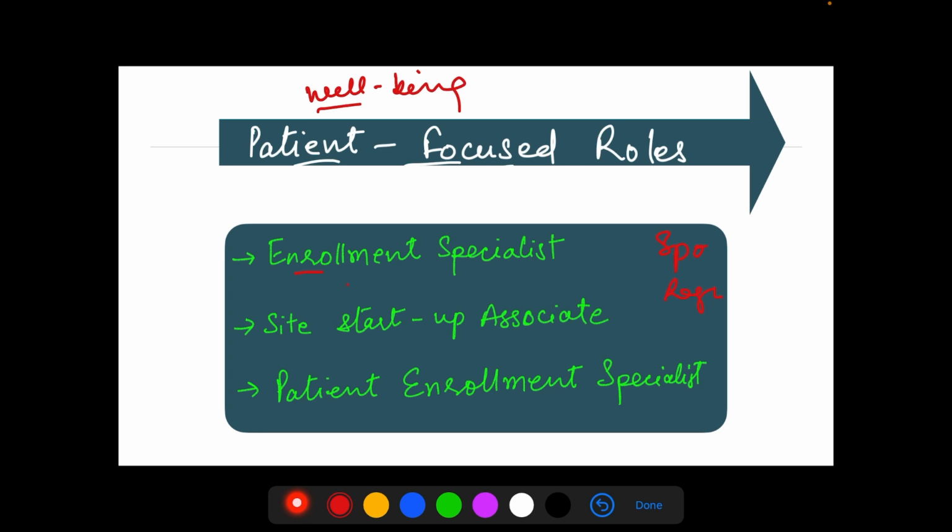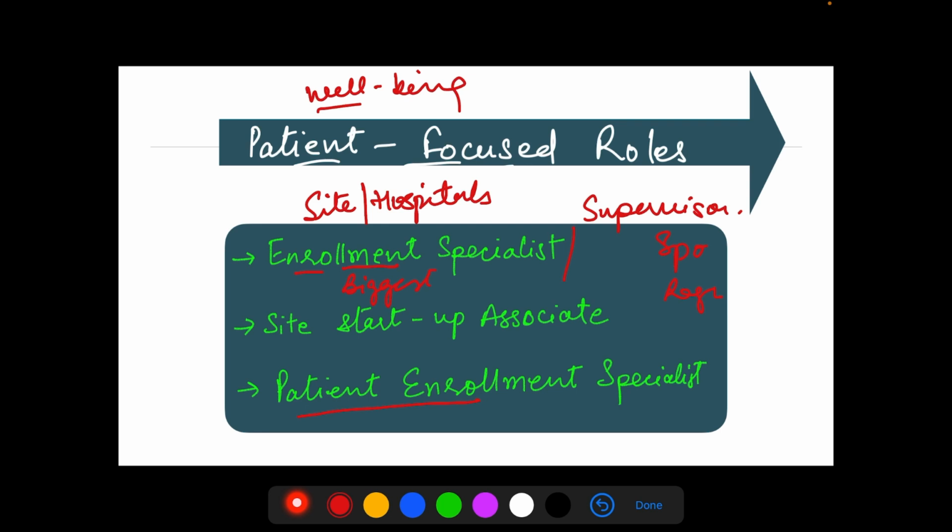You know what the biggest challenge at a site these days is? It is to enroll patients. They are not getting patients. So roles like enrollment specialist, patient enrollment specialist, or even patient enrollment supervisor, are very much in demand. And what is unique about these roles is that you don't get them on Naukri or LinkedIn or any other job portals. These are local roles you will get at hospitals or sites.